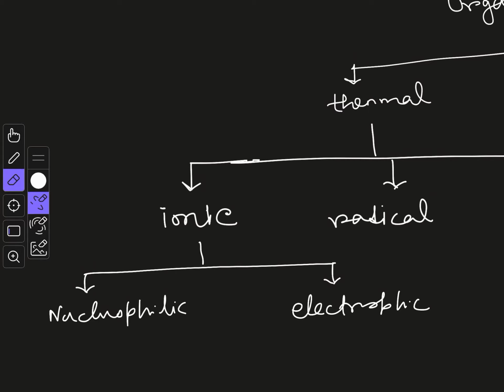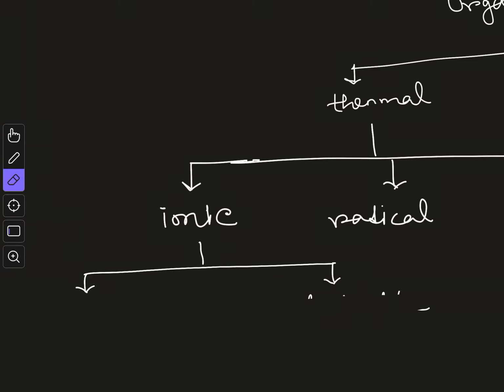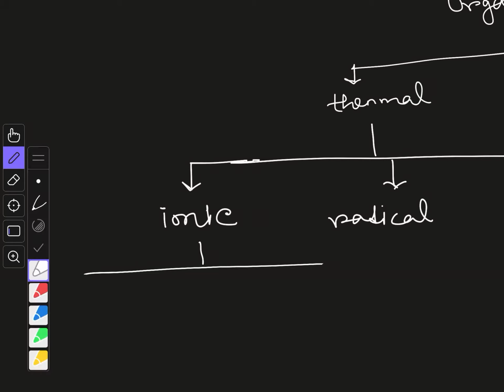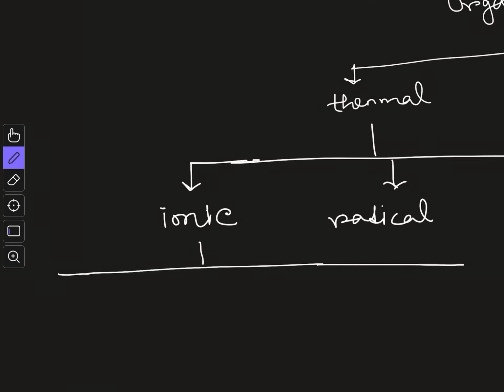So that means this classification is not good enough, and we will classify into some other categories. So what are the other categories? We can broadly classify ionic reactions into 4 major categories. Okay, so what are they?